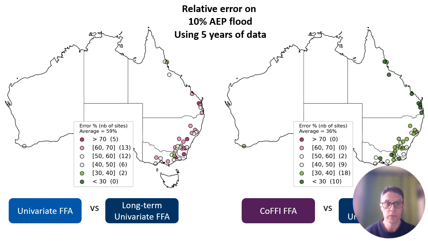If we look at the performance on the left of the univariate, meaning a single GEV fitted to observed, we can see the average bias is about 59%, 60%, that's very large. But when we apply the covariate-based flood frequency estimate on the right, that diminishes to 36%. So broadly speaking, we're halving the bias on flood frequency estimates.